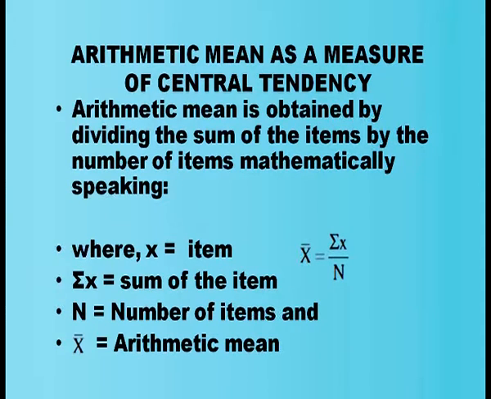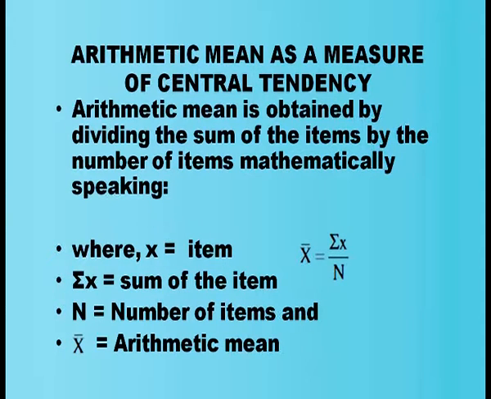In this, x bar corresponds to arithmetic mean. Sigma, the sign, stands for total. X stands for the values of the series; the numerical values of the series are denoted by x. And n stands for the number of items of the series.